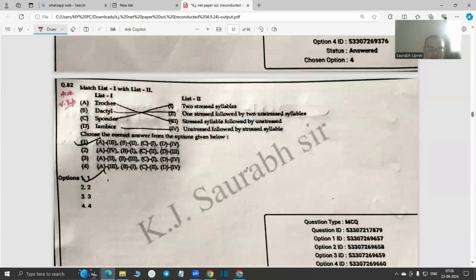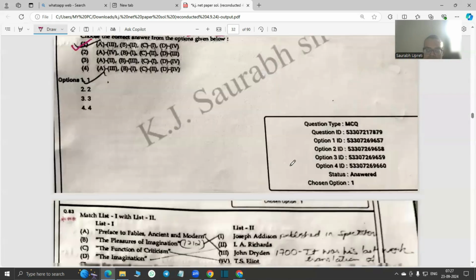Then again, if you look, the same question is repeated in this way. So trochee, I have just explained, is stressed followed by unstressed. Dactyl is one stress followed by two unstressed. Spondee is two stressed syllables. And iamb is very fundamental, unstressed followed by stress. So the answer is one. Very important, okay?